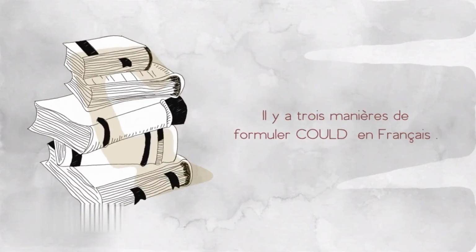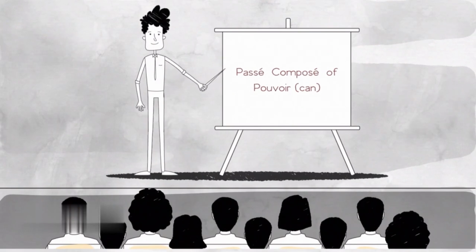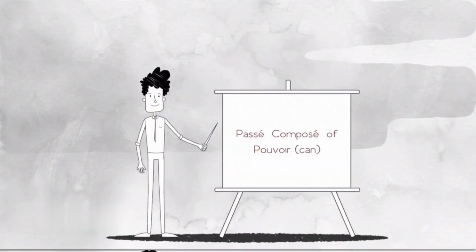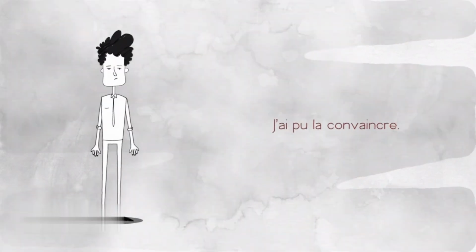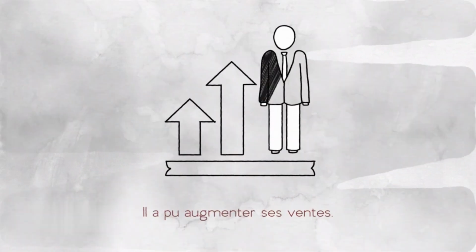There are 3 ways to express could in French. Let's start with the first case. When could refers to a single, unique action in the past, the passé composé of pouvoir is used. Note the following examples. J'ai pu la convaincre. Il a pu augmenter ses ventes.